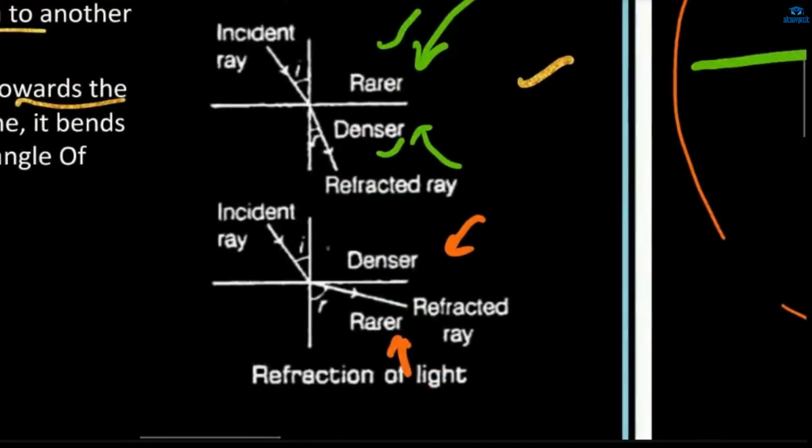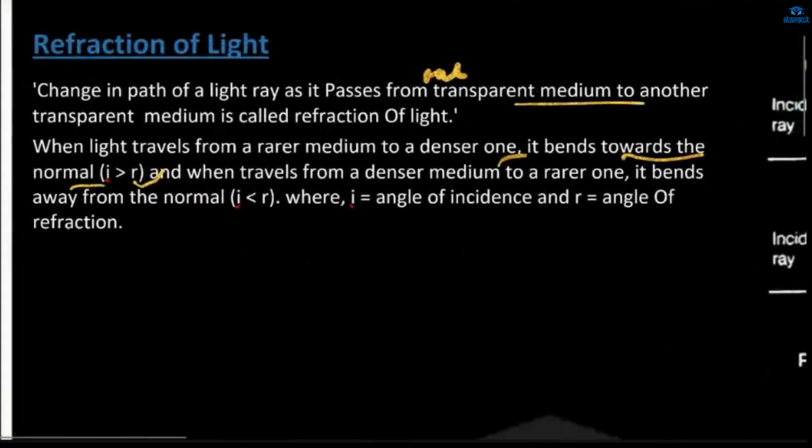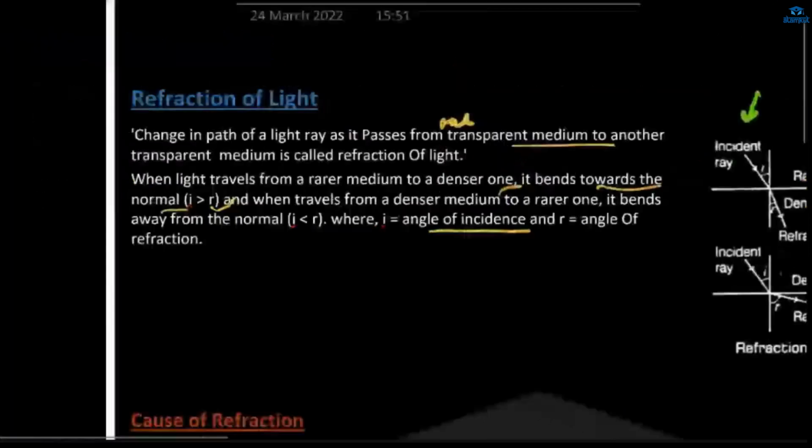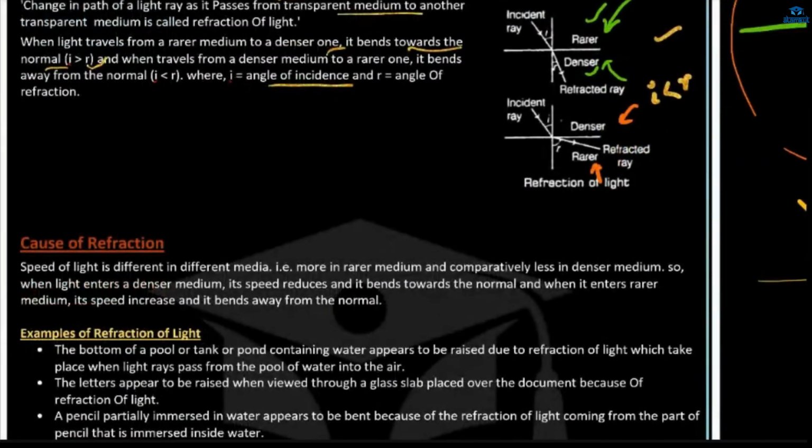And in this, the R has got extended. Means I is less than R in this case, when the second medium is rarer. Okay? Fine. Any problem? I is called the angle of incidence, and R is denoted as the angle of refraction. Okay? Cause of refraction: why does the light get refracted?